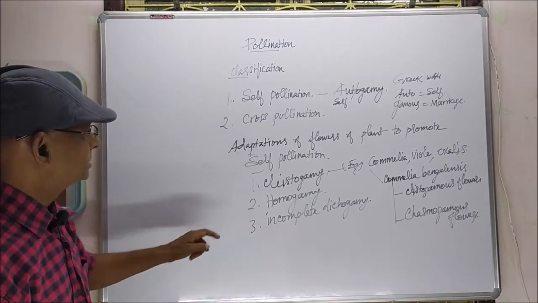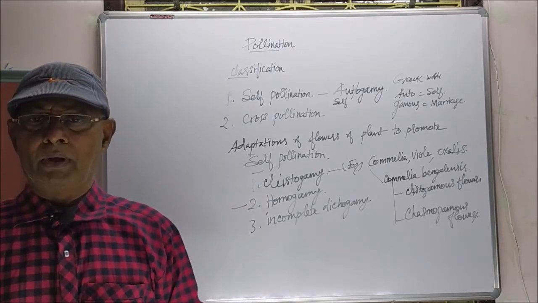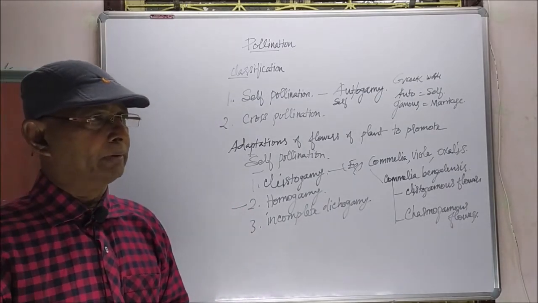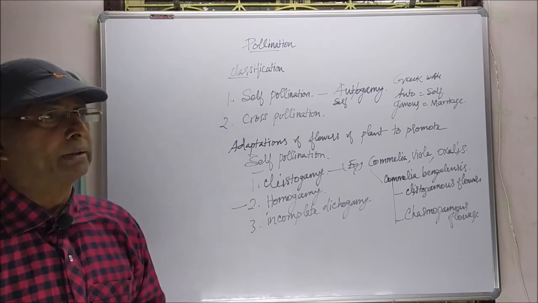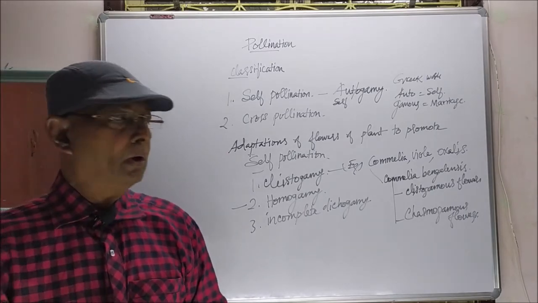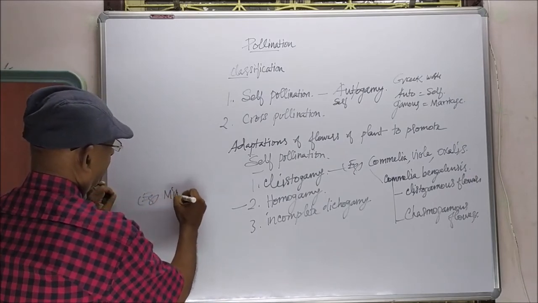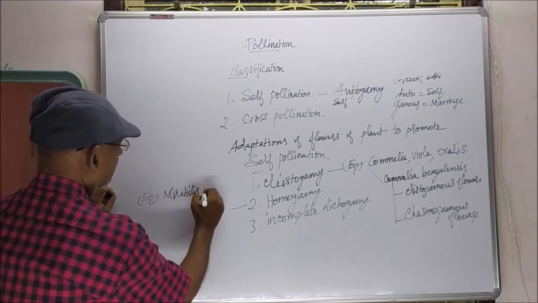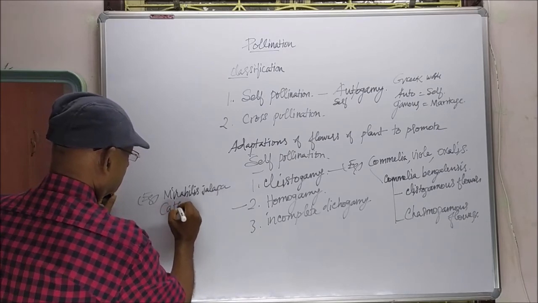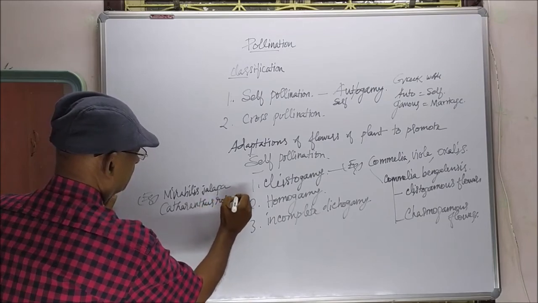So next one is homogamy. When the stamens and stigma of the flowers mature at the same time, the male and female reproductive parts of the flowers mature at the same time, self-pollination alone takes place. For this, examples are Mirabilis jalapa, Catharanthus roseus.